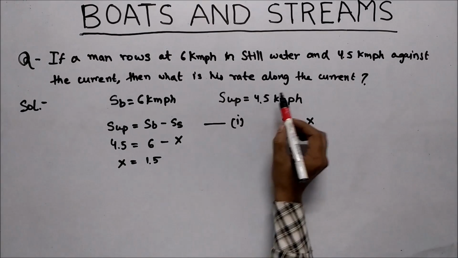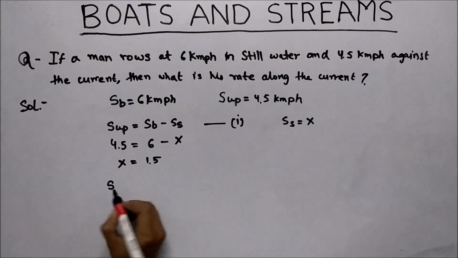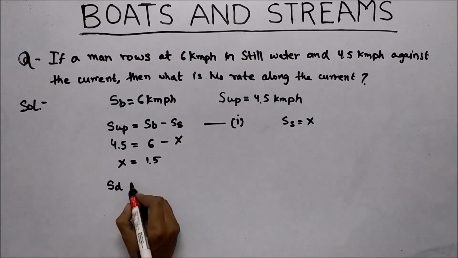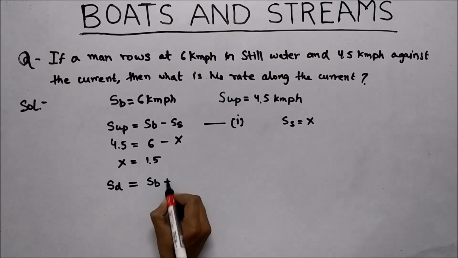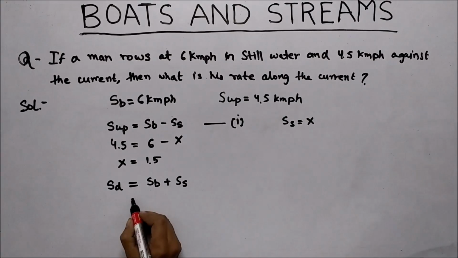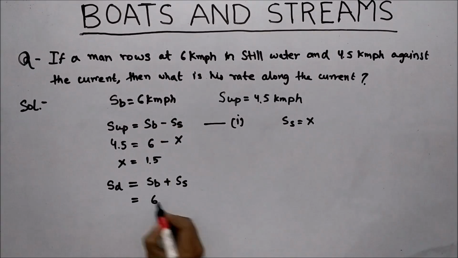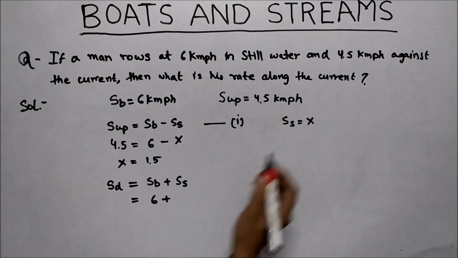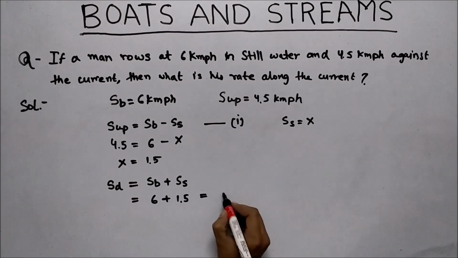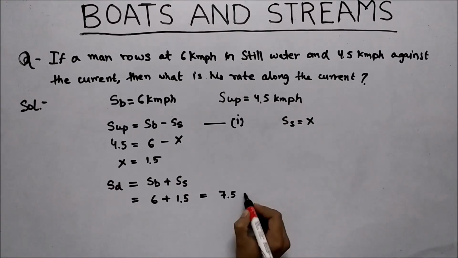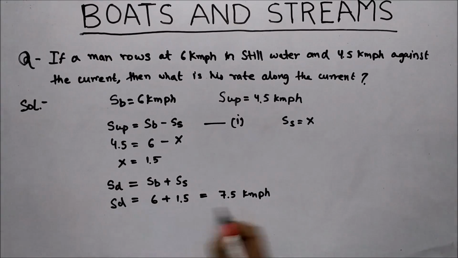Now what we have to find, the rate along the current, that means speed of downstream. Now write the formula of downstream, that is speed of boat plus speed of stream. Speed of boat we have already been given is 6 km per hour, and speed of stream we found is 1.5. Adding 6 and 1.5 we will get 7.5 km per hour is the speed of downstream.